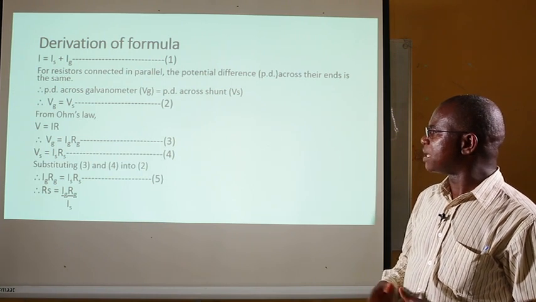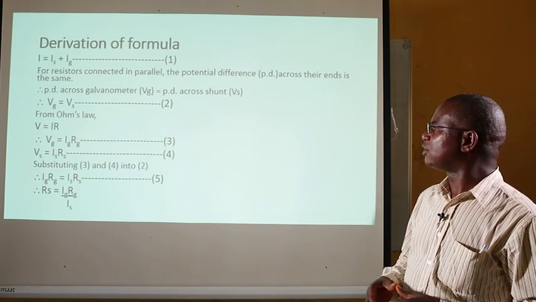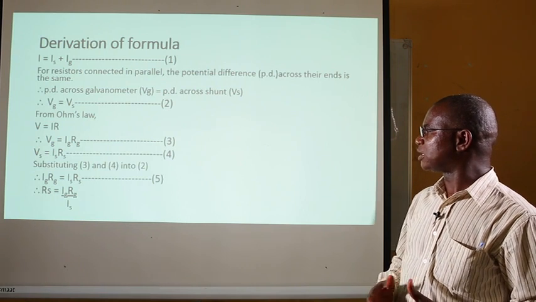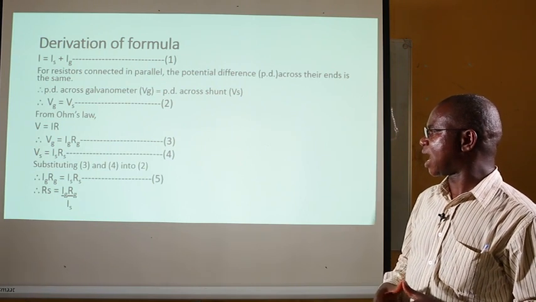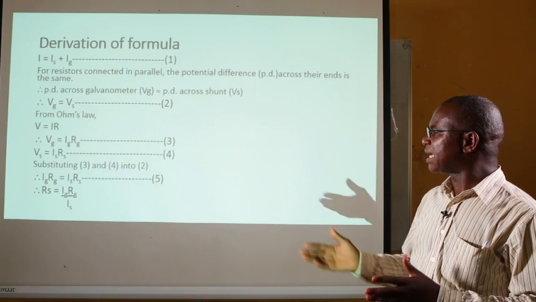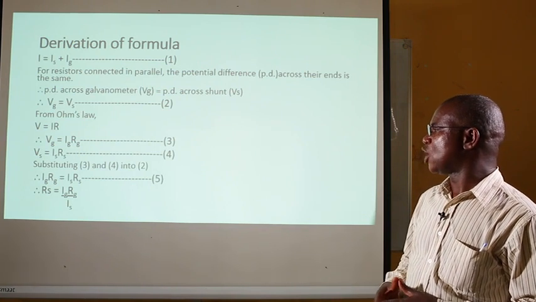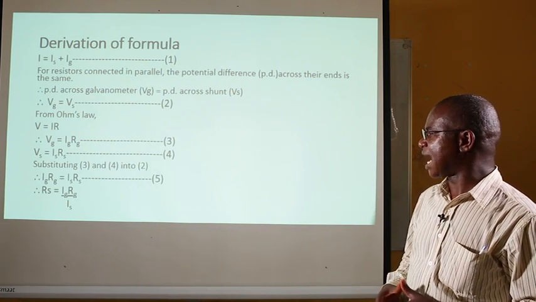Applying equations 3 and 4 into 2, we have the equality of IG RG equal to IS RS. And making RS the subject of the formula, we have it equal to IG RG over IS. With this, I suppose that the students have had a better understanding of conversion of galvanometer to ammeter.